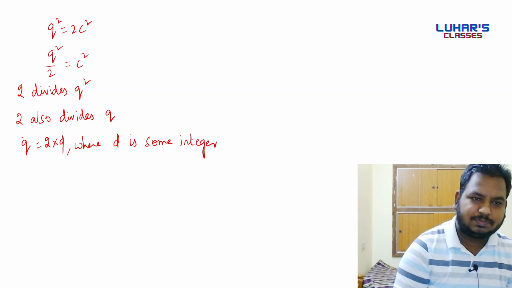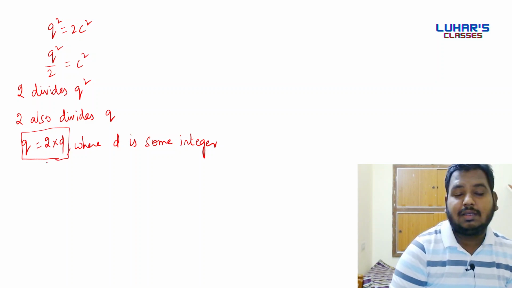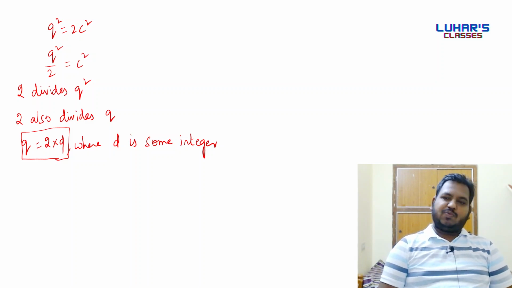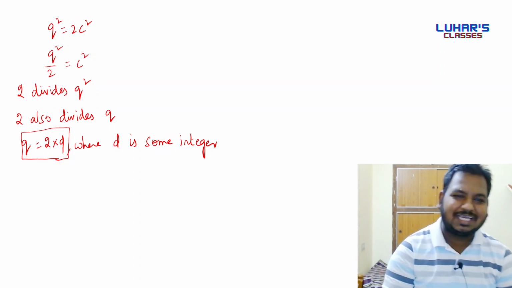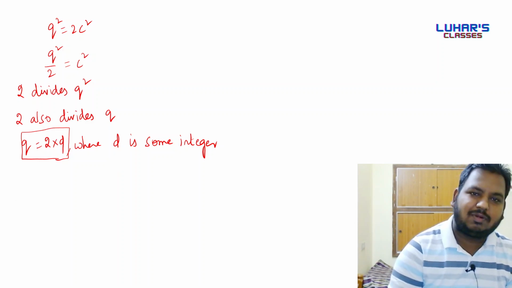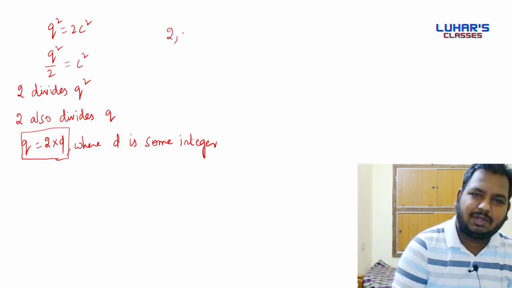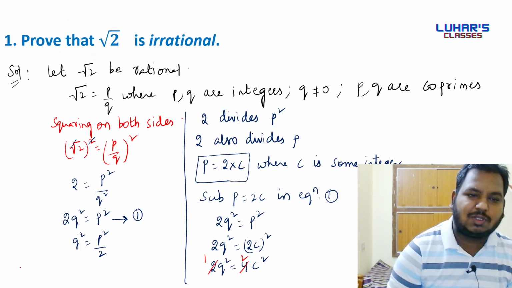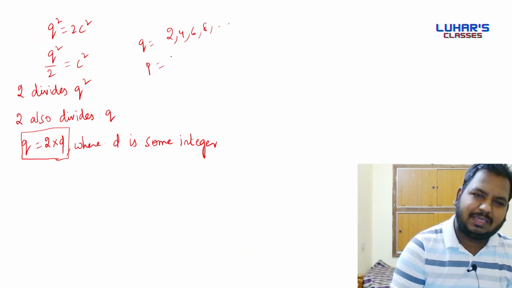It's time to end the movie. A scene actually. So q is equal to 2d. Now we have to think. What do we have to think? Here q is a multiple of 2, so q can be anything. q can be 2, 4, 6, 8 and so on. Similarly, p is also a multiple of 2. So p can be 2, 4, 6, 8 and so on.